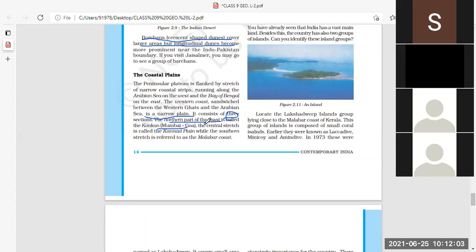Then the second section, the central stretch, is called the Kannad plain. So this is the second section. While the southern stretch is referred to as the Malabar coast. So these are the three sections of this area: first Konkan, Kannad, and Malabar. These three.